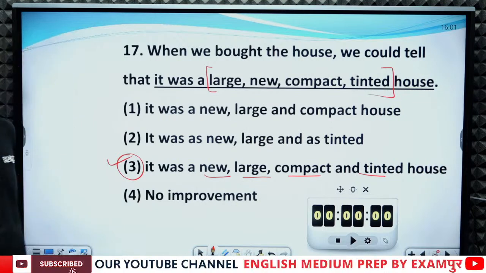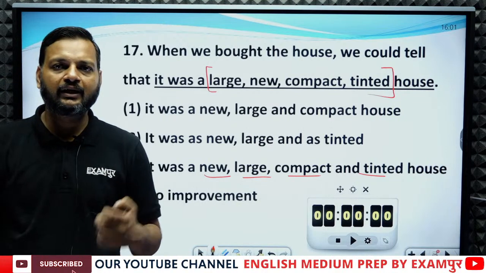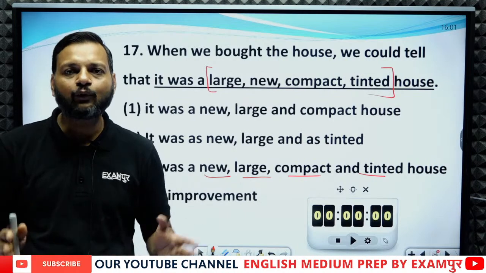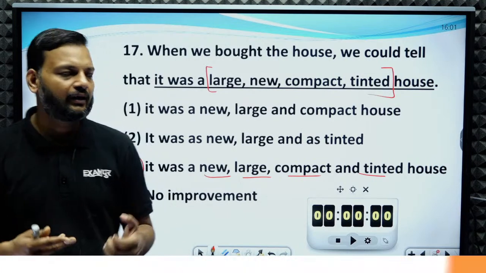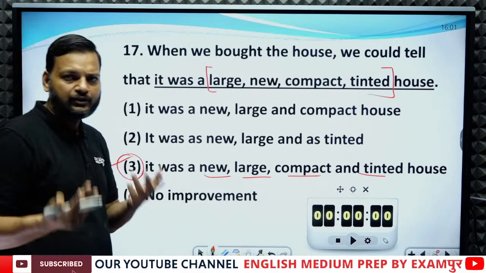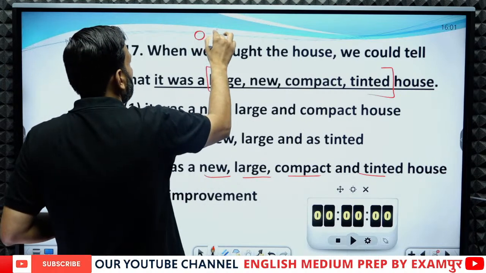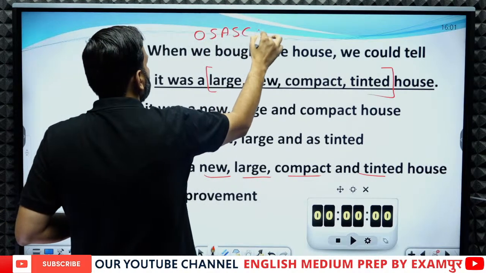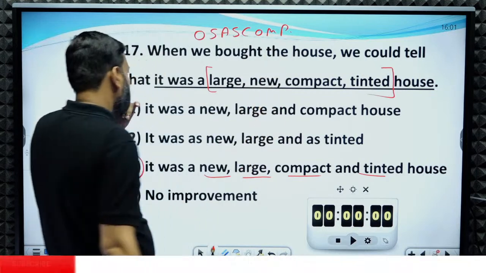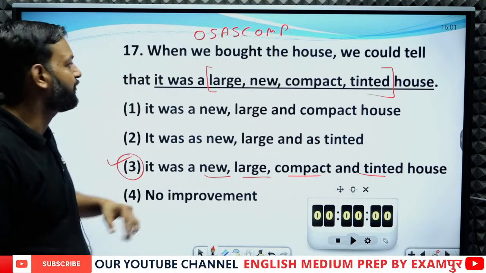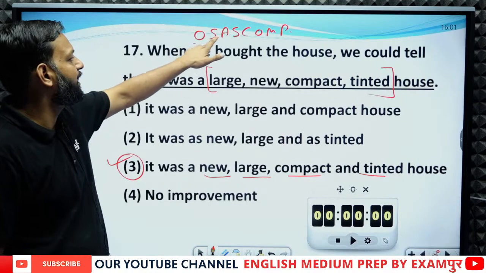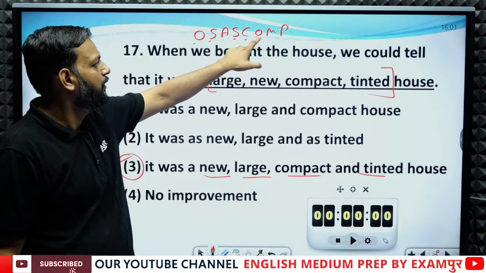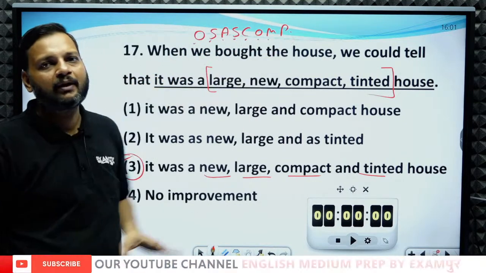When I teach you the chapter, I'll teach you the sequence of adjectives. In very short, let me tell you the sequence: adjective of opinion, size, age, shape, color, origin, material and purpose.